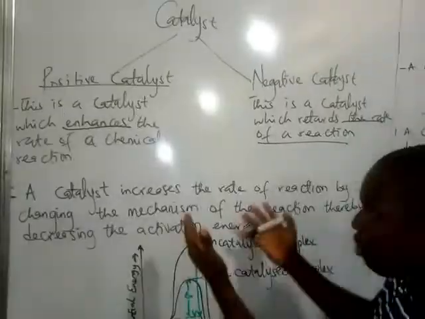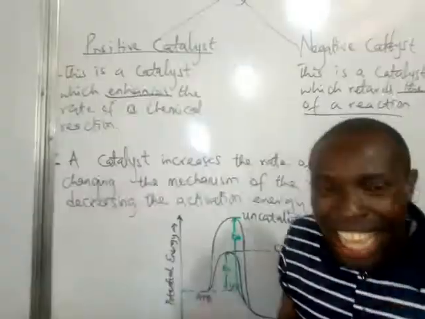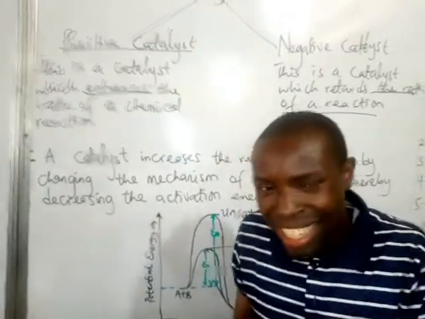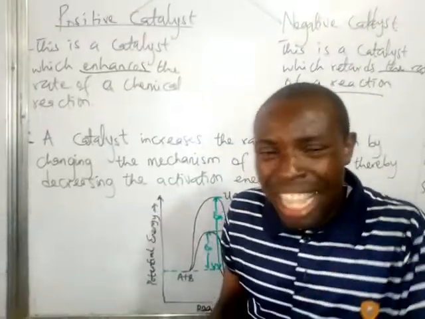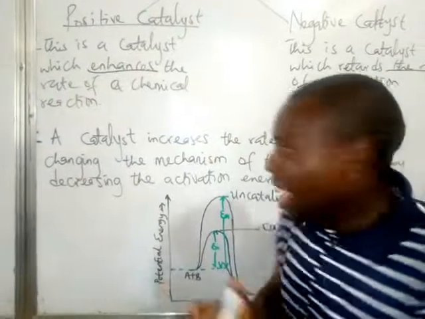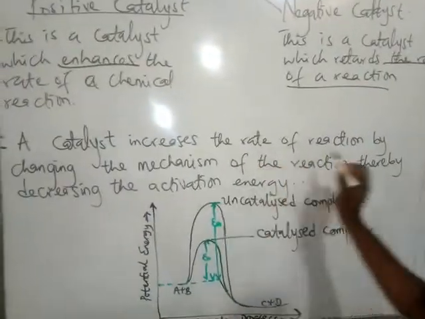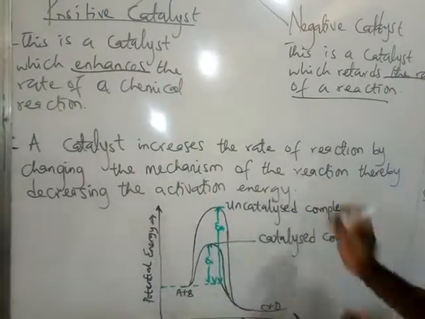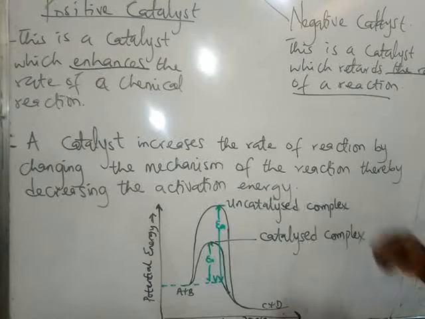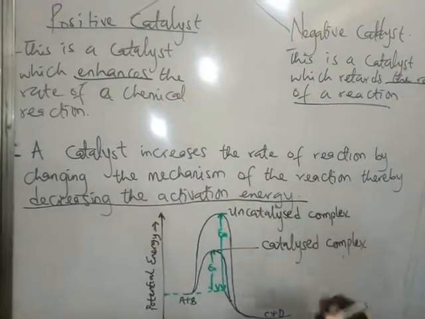As you can see right here on the board, a catalyst lowers the activation energy of a chemical reaction. A catalyst increases the rate of a chemical reaction by changing the mechanism of the reaction, thereby decreasing the activation energy.